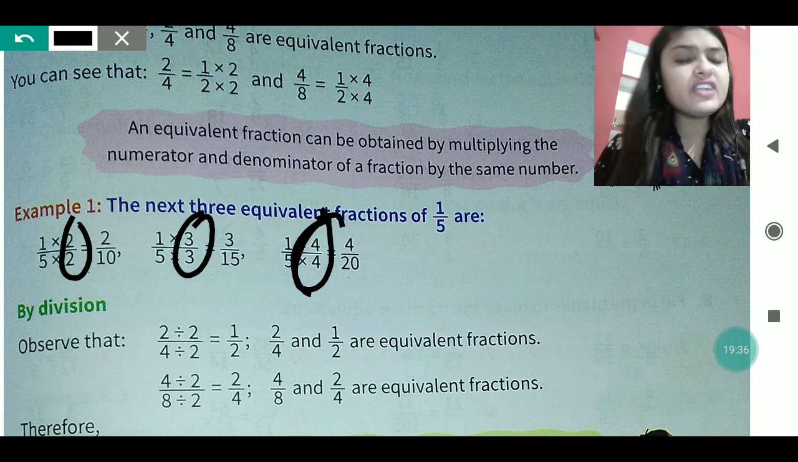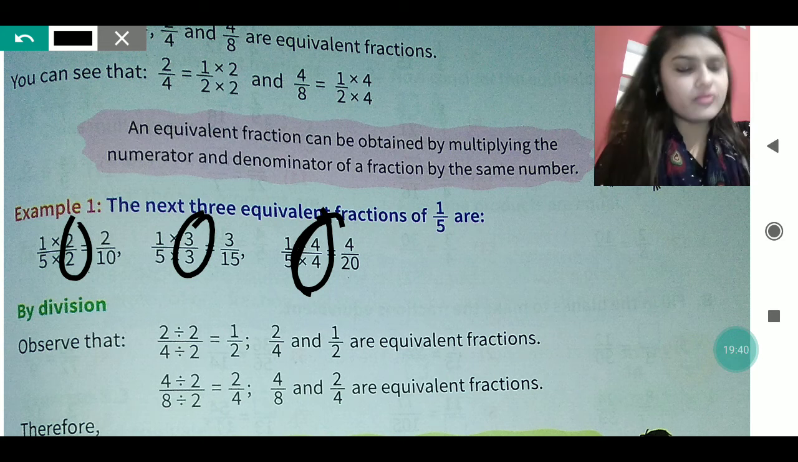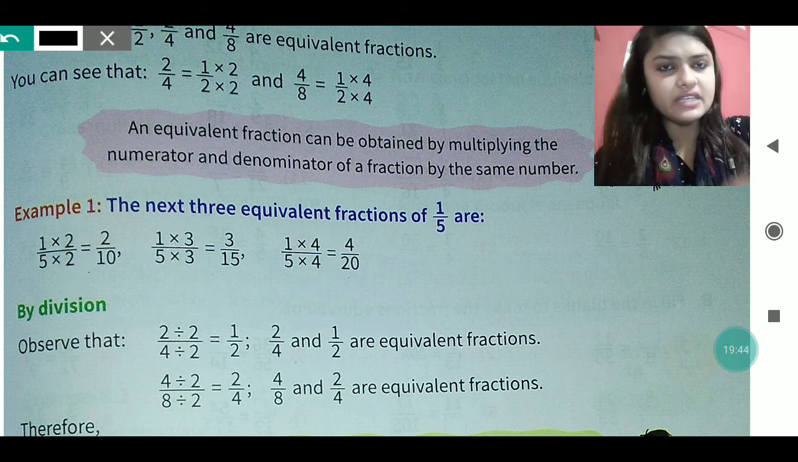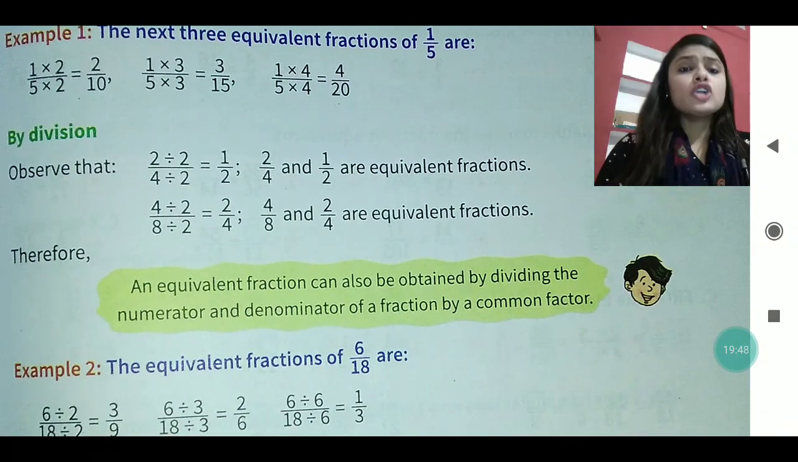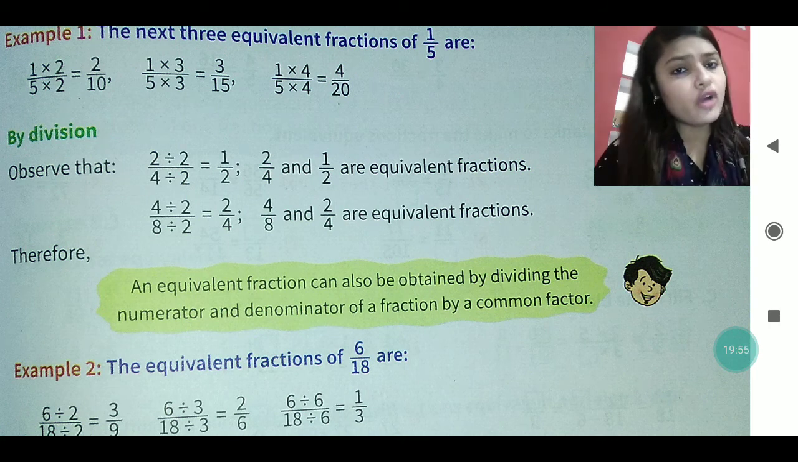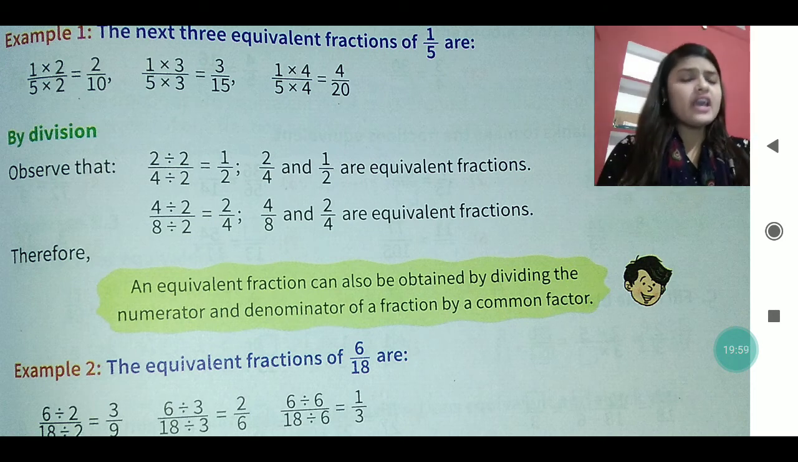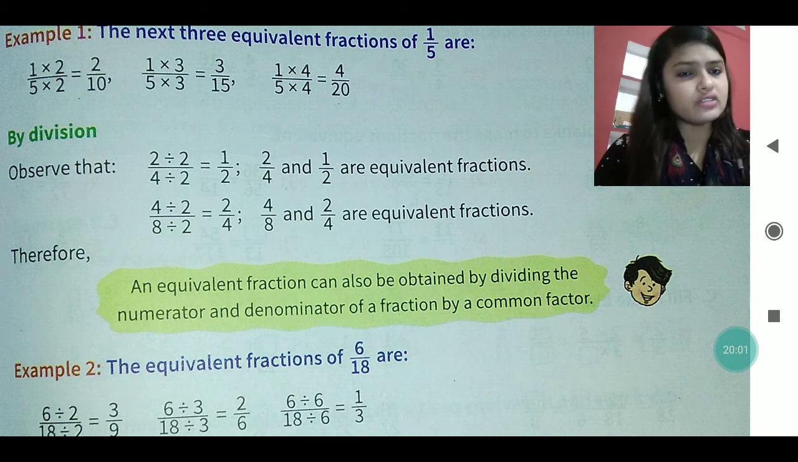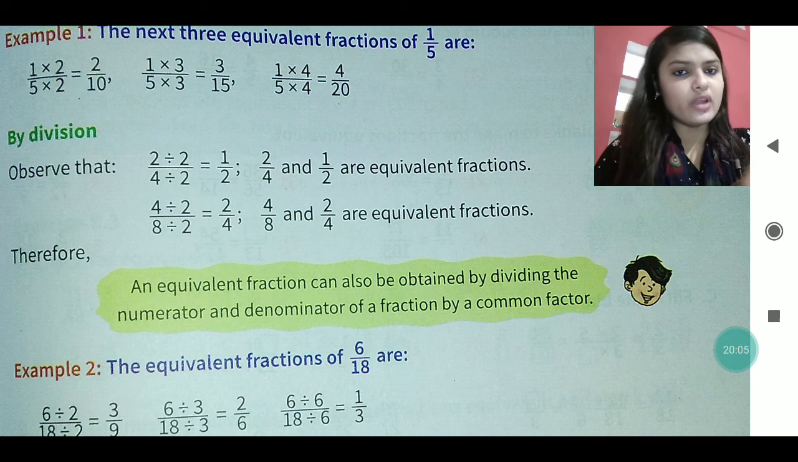In the same way, if it is written to find out by dividing, then with the same number you have to divide to find out the equivalent fraction. Like you can see, by dividing 2 by 4 by 2 only, the upside numerator and the denominator in the same way, 4 by 8. Then 2 by 2, 2 only we are dividing, upside also by 2 and downside. So 1 by 2 and 2 by 4 both are becoming equivalent fractions.